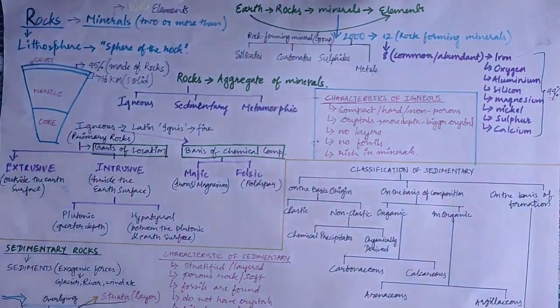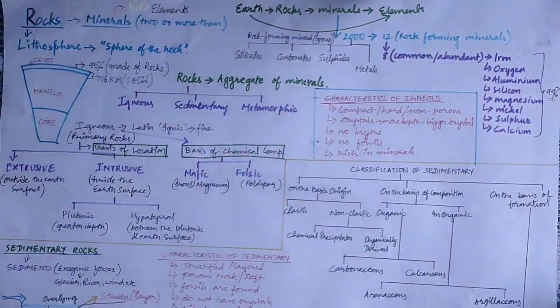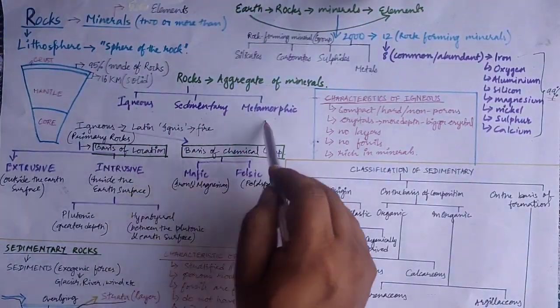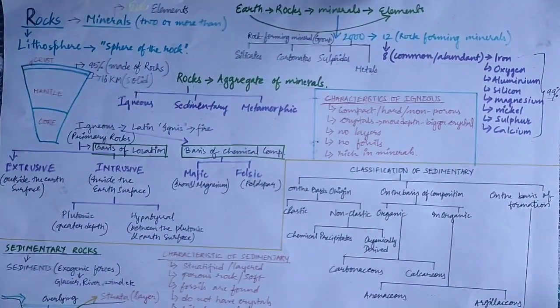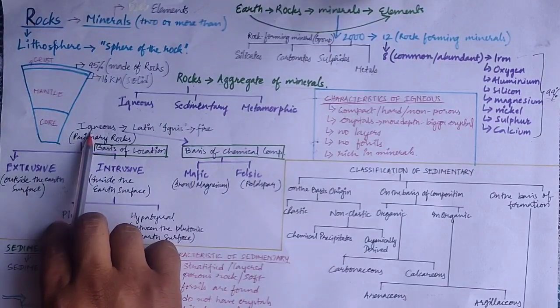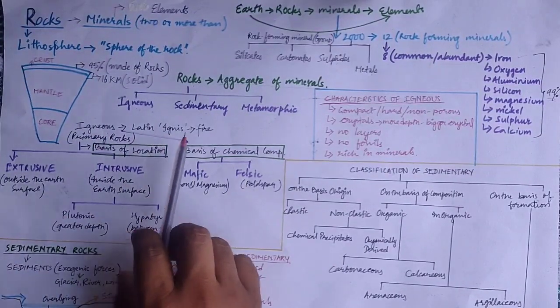Now let us move on to the classification of rocks. Rocks have been classified into three main categories: the igneous, sedimentary and metamorphic rocks. First is igneous rocks. Igneous has been derived from the Latin word ignis, which means fire.